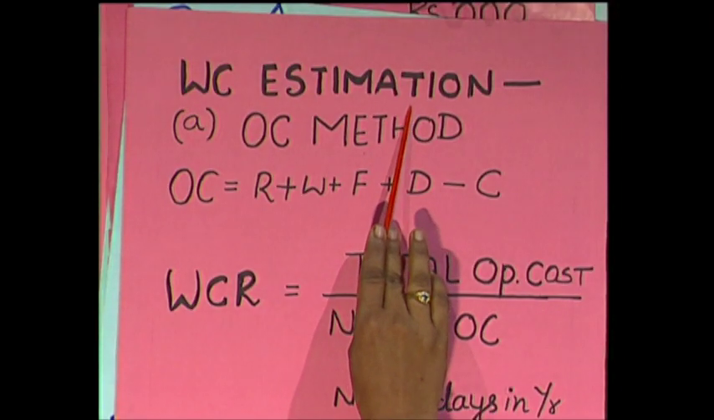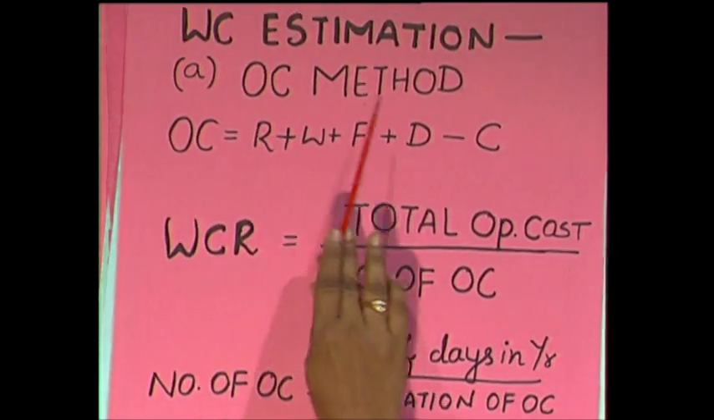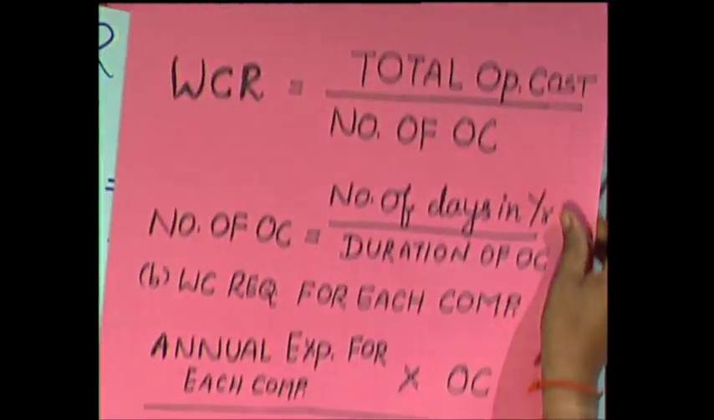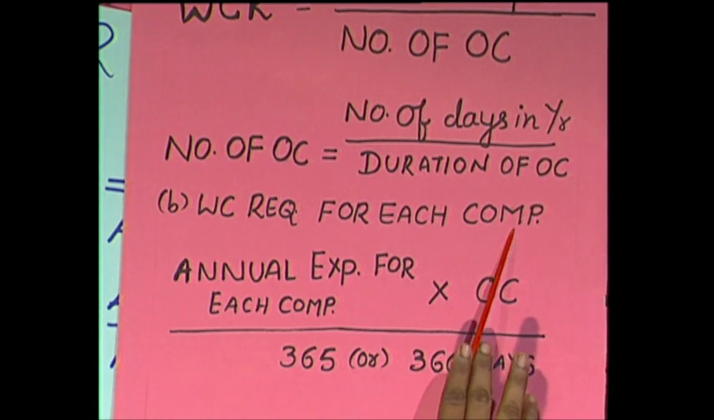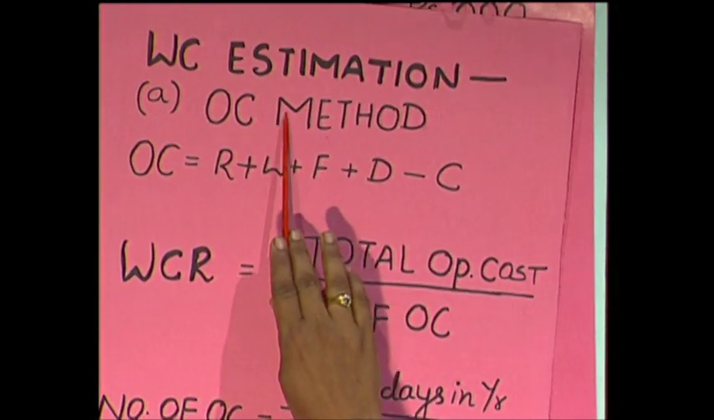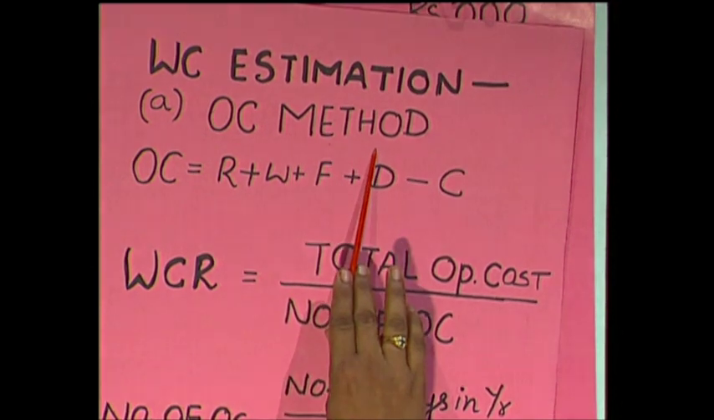Now, we have to estimate. We have dealt with the basic concepts and from where we are going to get funds in order to finance the working capital. Now, we should also know how to estimate the working capital requirement. Working capital estimation depends upon two methods. One is the operating cycle method and the other is working capital calculation for each component. Now, let us deal with the first method, operating cycle method.